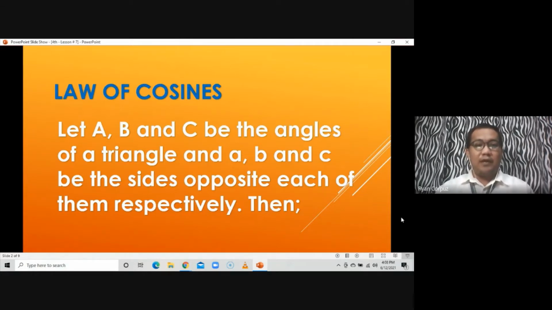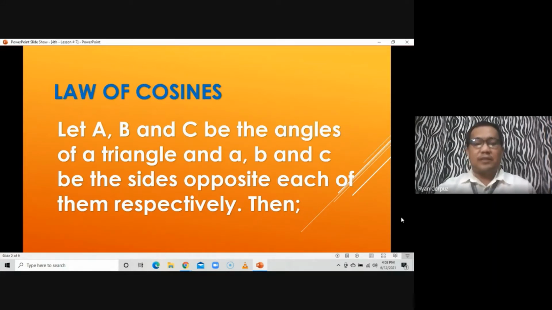So kung A ang angle mo, ang opposite niya ay side a. If your B is your angle, the opposite is side b, while if C is the angle, the opposite is side c. So let A, B, and C be the angles of the triangle, and small letters a, b, and c be the sides opposite each of them respectively.